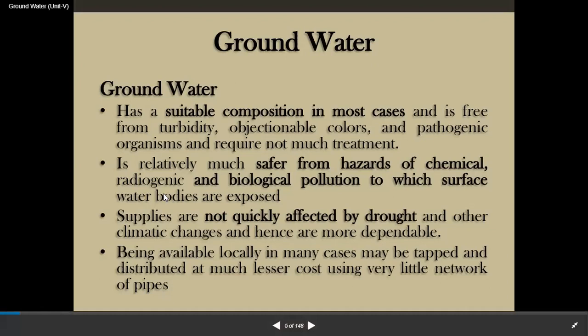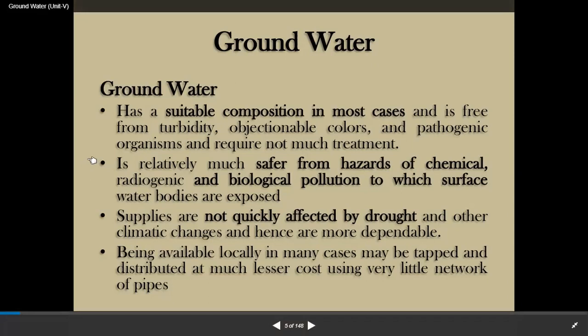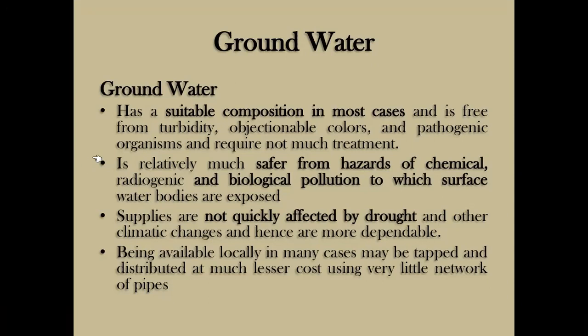It is relatively much safer from hazards of chemical, radiogenic, and biological pollution to which surface water bodies are exposed. Supplies are not quickly affected by drought and other climatic changes and hence are more dependable. Being available locally in many cases, it may be tapped and distributed at much lesser cost using very little network of pipes.